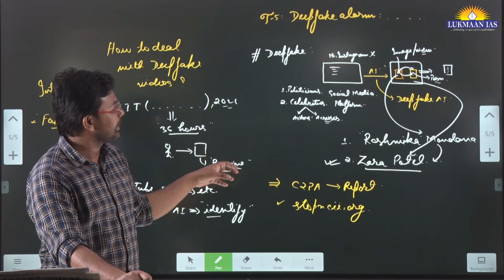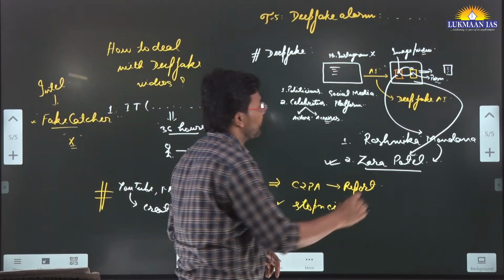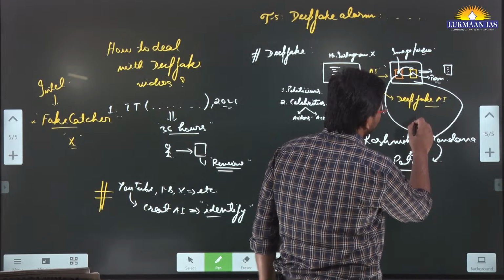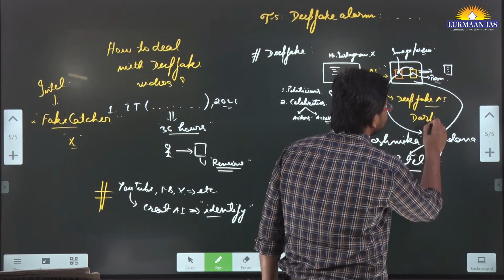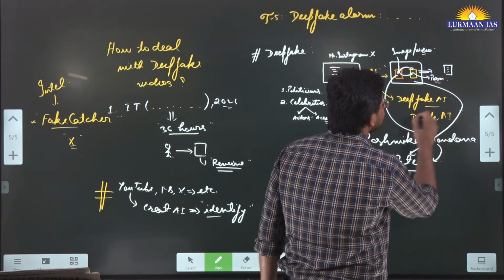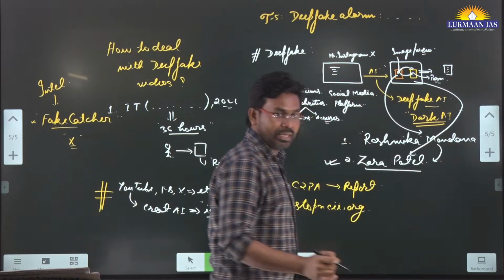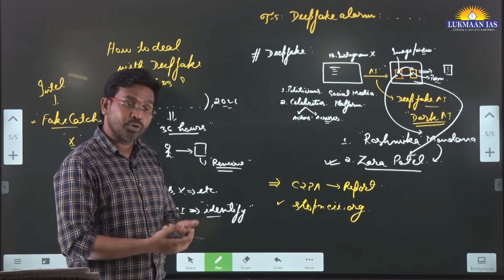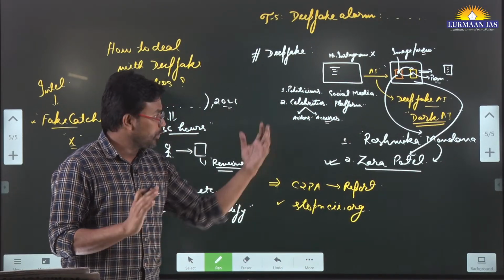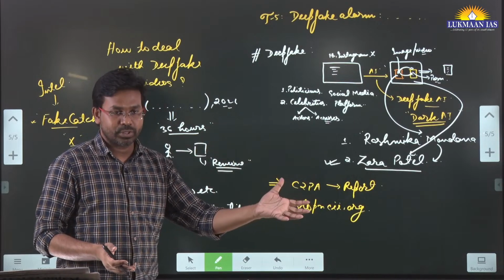They have also said that people creating deepfake videos using deepfakes is known as dark AI, the dark side of artificial intelligence. Artificial intelligence can be used for good purposes also. Video morphing can happen for good purposes also.